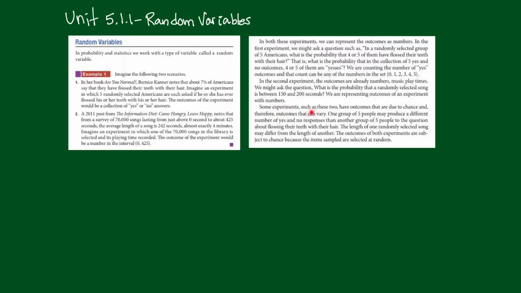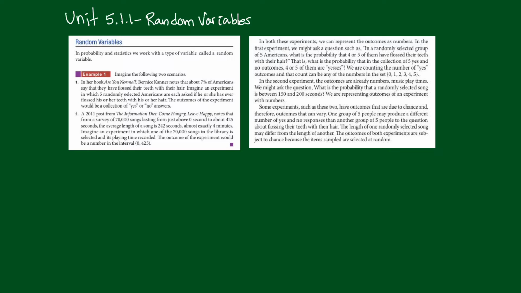Some experiments, such as these two, have outcomes that are due to chance. Therefore, outcomes can vary. You're going to get 0 or 1 or 2 or 3 or 4 or 5 yeses completely due to chance, and the song length is going to be completely due to chance too, because it could be any one of those 70,000 songs.